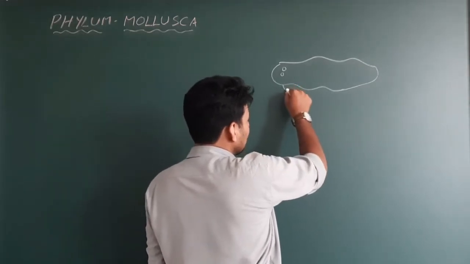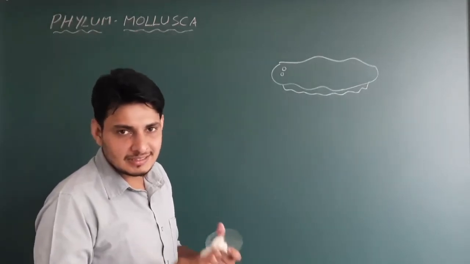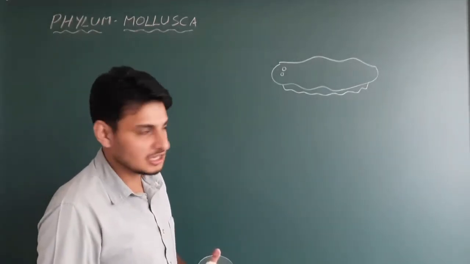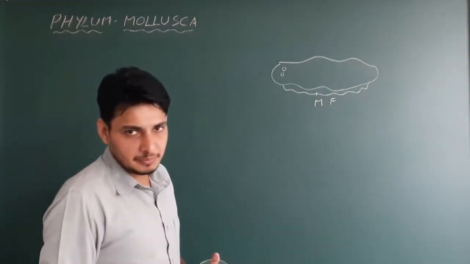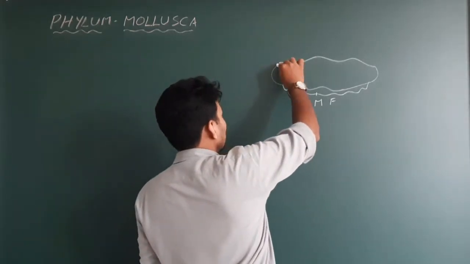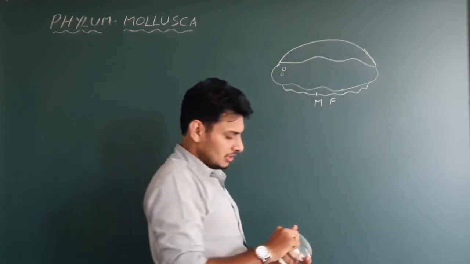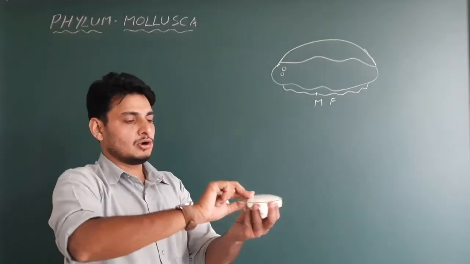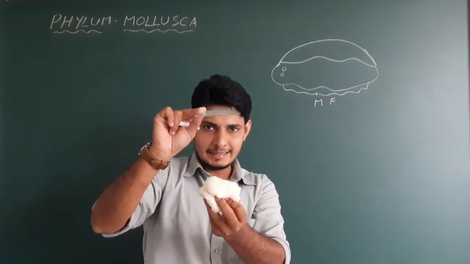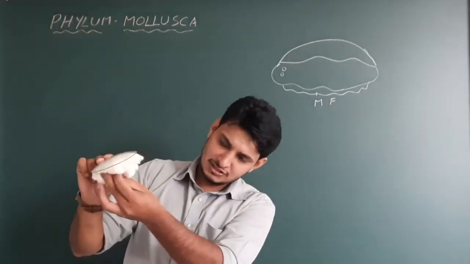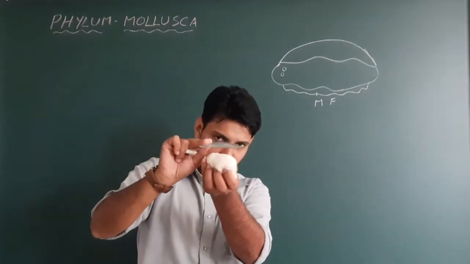And I have already explained that the body mainly contains three important parts, that is the salient or important feature of this phylum Mollusca. This is called as muscular foot. I just write MF, which is already explained. You remember it? Yes. And this particular body on the dorsal side is covered with a small structure. Here we take this glass plate and keep it on this cotton like this. Okay. So what do you call this? This is called as mantle. Mantle, and this particular ventral side contains muscular foot. So muscular foot, next comes mantle, right? Yes, on the dorsal side.